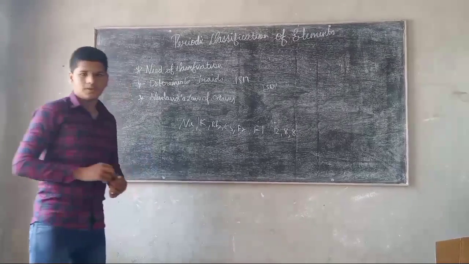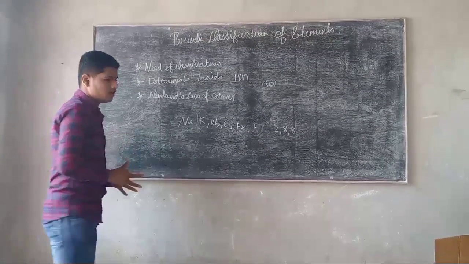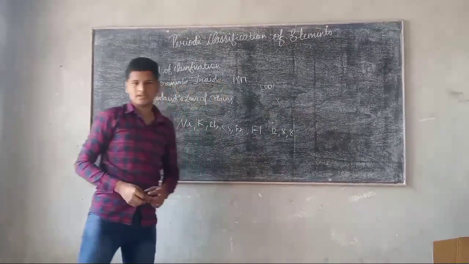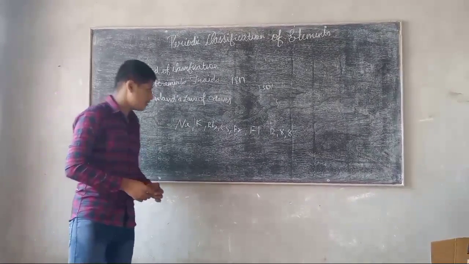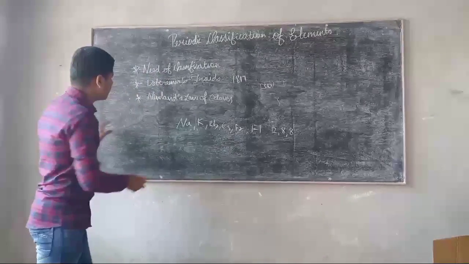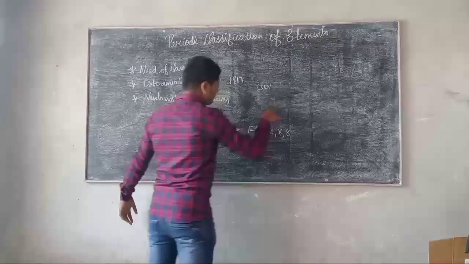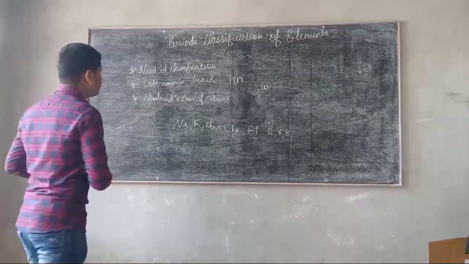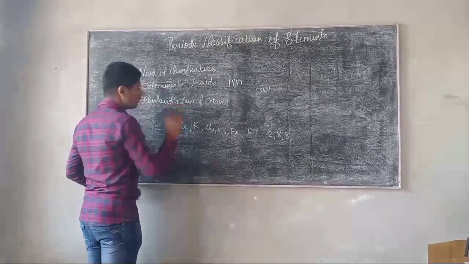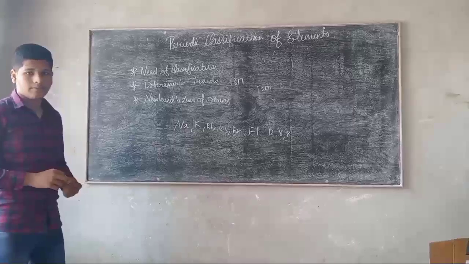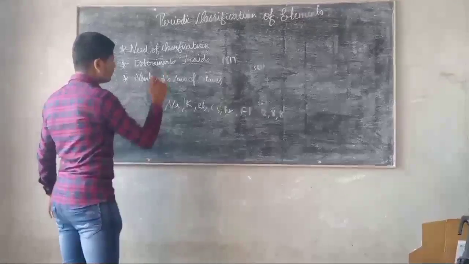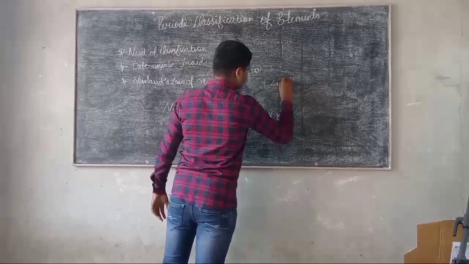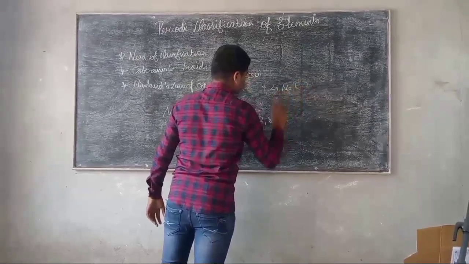But there were also some demerits. The demerit was that he could make only three triads which satisfied his statement. One triad of Dobereiner was lithium, sodium, and potassium.